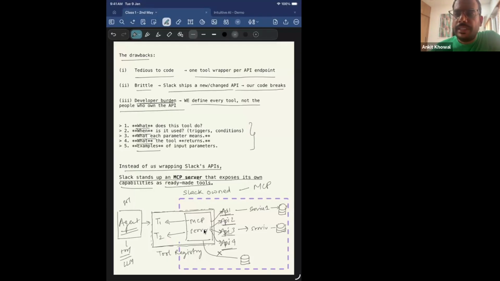MCP servers are basically, in agentic systems, when you want to talk to any third-party system, instead of defining the tools on your own, you depend on that particular company or product to provide you an MCP server. An MCP server is nothing but a list of all the tools that it has, and then your agent can talk to it, right?